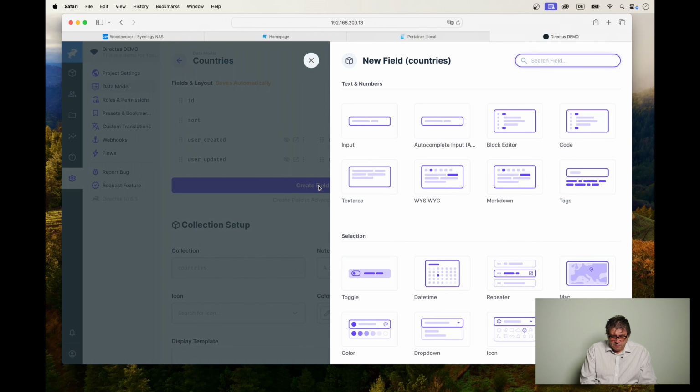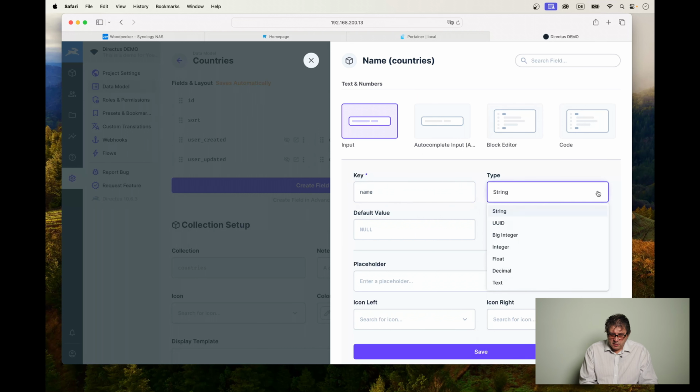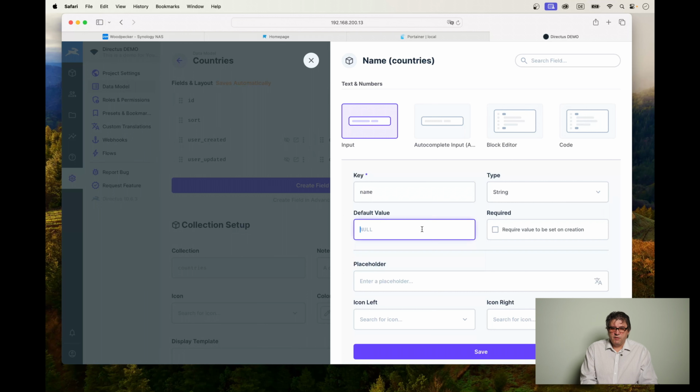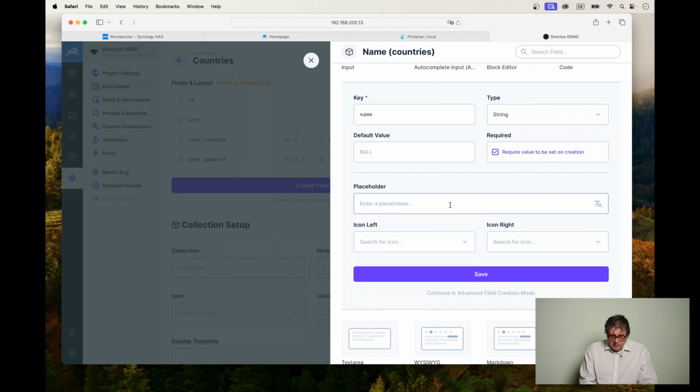To make it really a countries table, let's create a field, and this should be a normal input field. Normal text, and usually a country has a name. Let's call it name. And now we can select from different types, but string seems to be correct for a name. If you want, we can give it a default value, but this is not really necessary. But a name is absolutely required, otherwise we can't have a country.